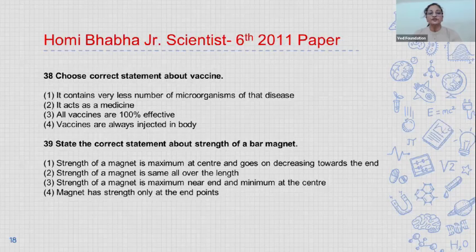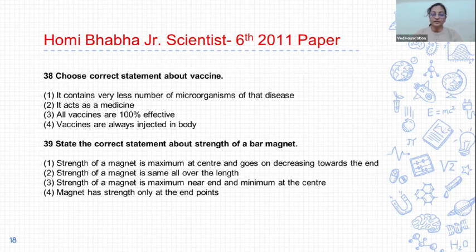Next, 38. Choose the correct statement about vaccine. And options are 1. It contains a very small number of microorganisms of that disease. Second, it acts as a medicine. And third, all vaccines are 100% effective. And fourth, vaccines are always injected in the body. And the correct answer is option 1. A vaccine contains a very small number of microorganisms of that disease.